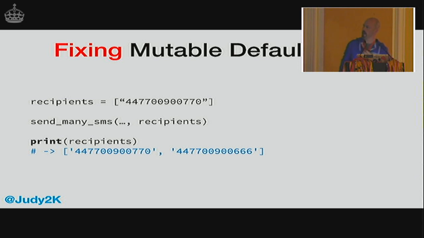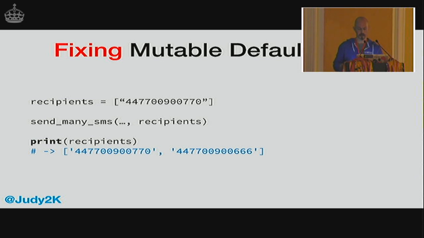Here, instead of using the default value, we're passing in a variable that we've created. We've created this recipients variable in our own code, and we're calling the function, just passing in recipients. The problem is recipients still exists after the function has been called, and it's been modified. We didn't assign a value to it, we just appended to it. So each time this is called, recipients will get a little bit longer, and that's probably not expected behavior. Users don't expect you to change variables in their scope when you call a function with that parameter.